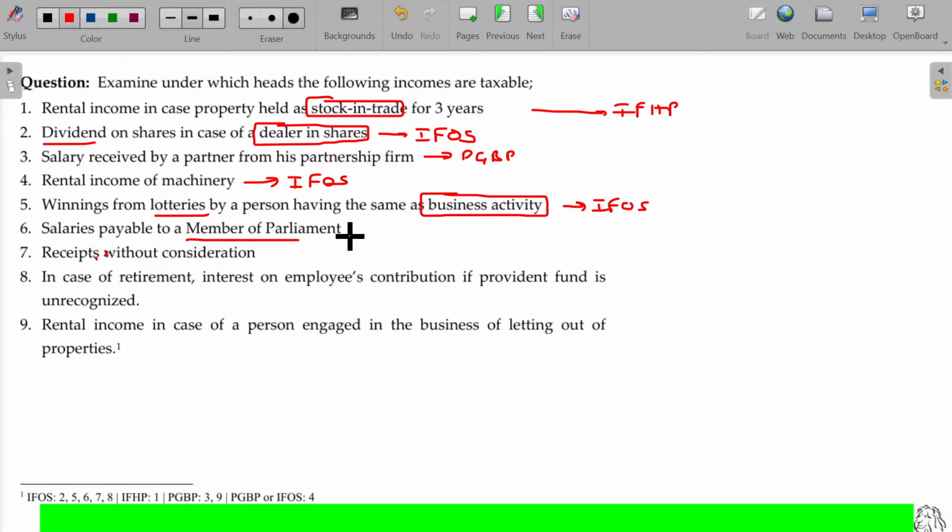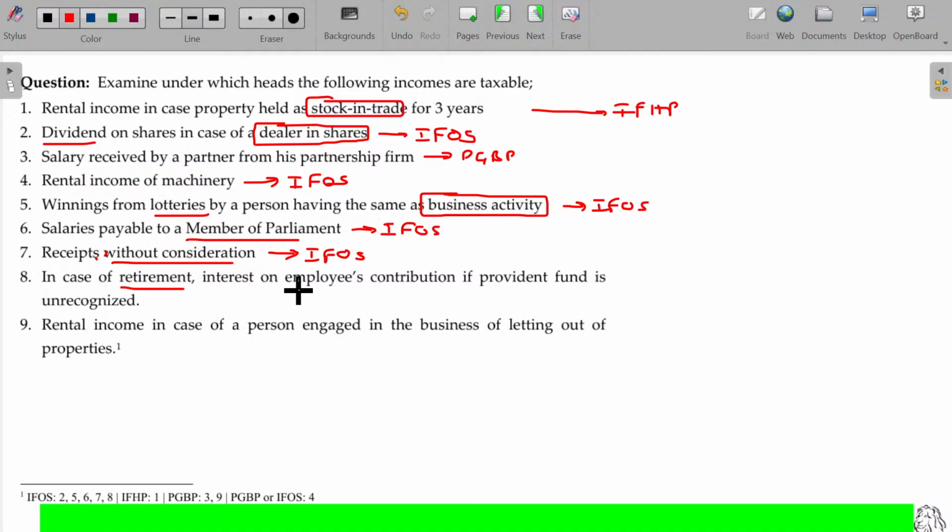Salaries payable to member of parliament. A member of parliament is not an employee of the government, so it will fall under income from other sources, not salary. Then definitely it will fall under income from other sources. Receipts without consideration. What is that? Receipts without consideration is nothing but gift, which will be taxable under income from other sources.